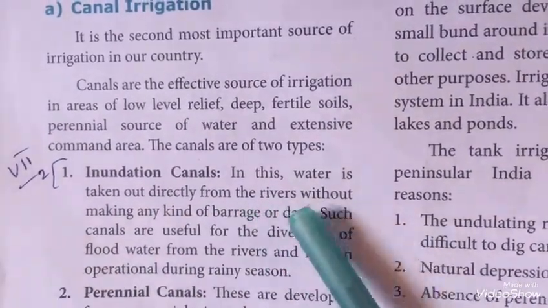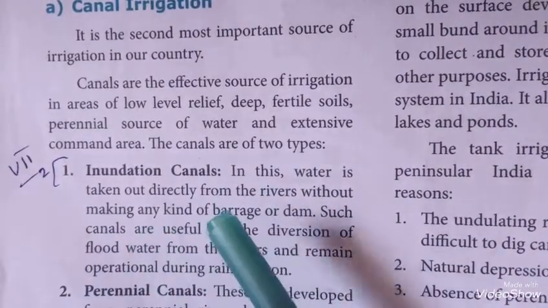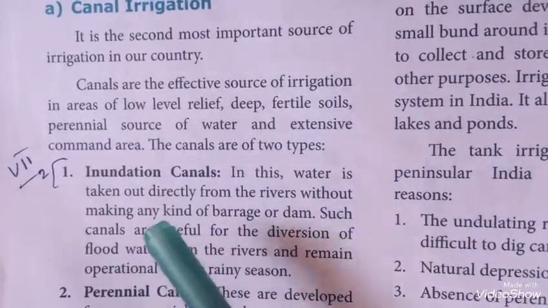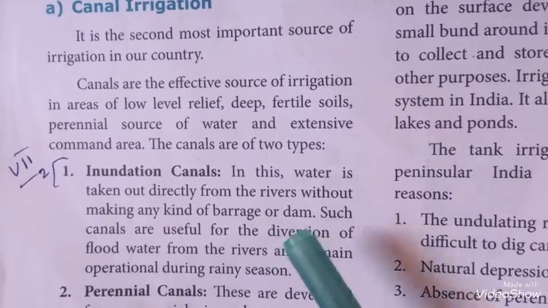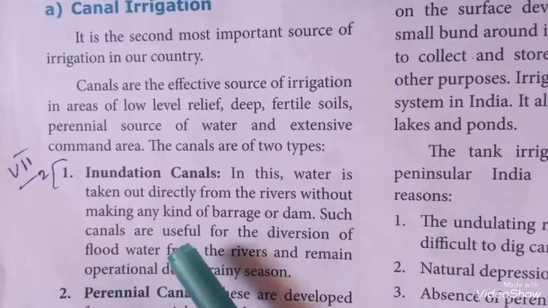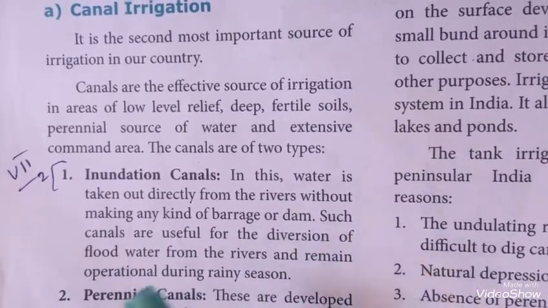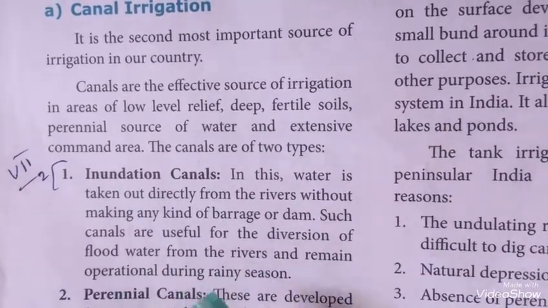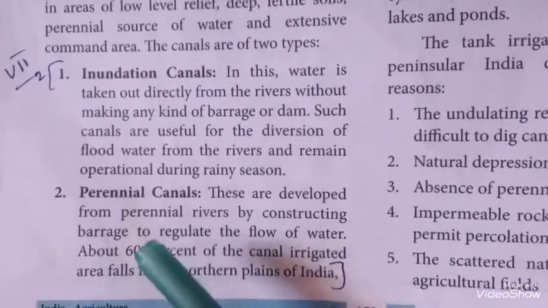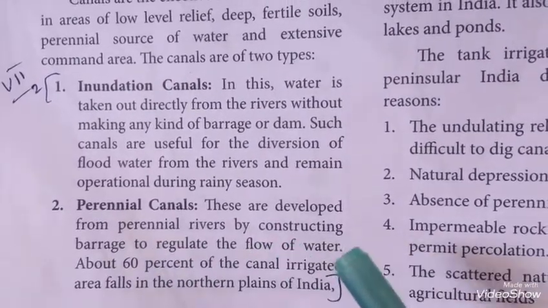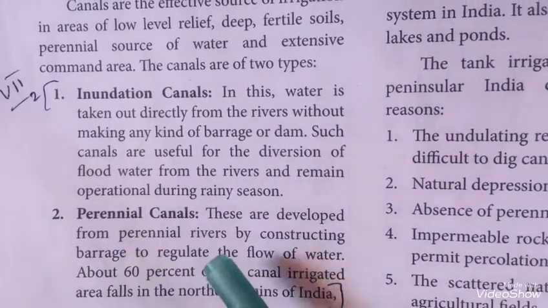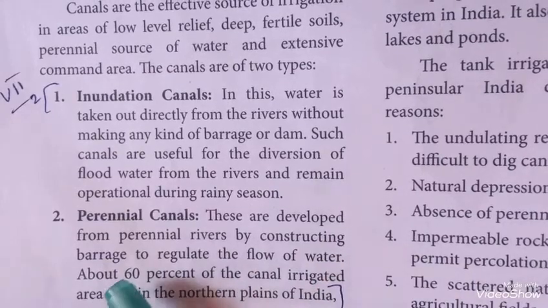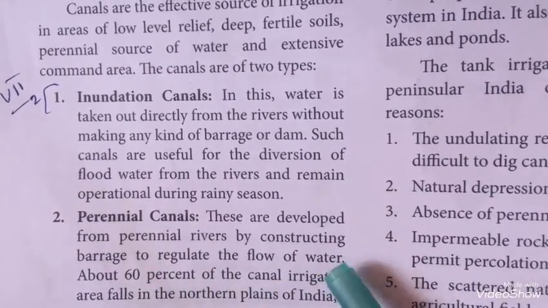In this, water is taken out directly from the rivers without making any kind of barrage or dam. Such canals are used for the diversion of flood water from the rivers and remain operational during rainy season. Perennial canals. These are developed from perennial rivers by constructing barrage to regulate the flow of water.